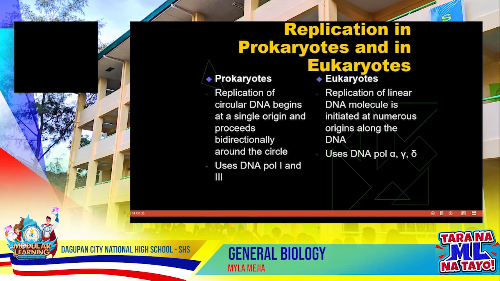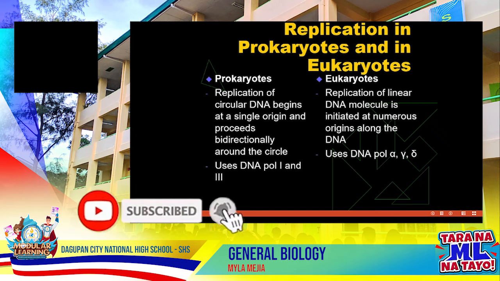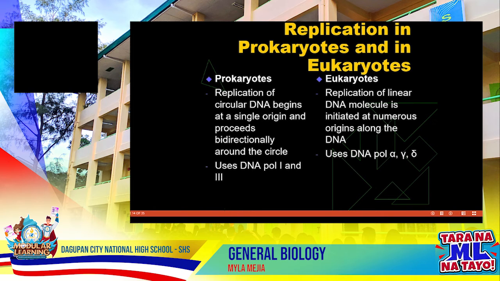Prokaryotes are the organisms which do not have a true nucleus, unlike eukaryotes, which have a true nucleus. Replication of circular DNA begins at a single origin and proceeds bidirectionally around the circle, using DNA polymerase 1 and DNA polymerase 3. On the other hand, in eukaryotes, replication of the linear DNA molecule is initiated at numerous origins along the DNA, and it uses DNA polymerase gamma, sigma, and beta.